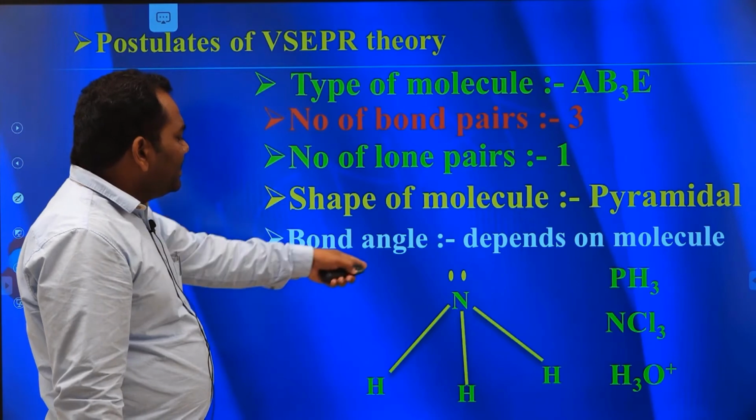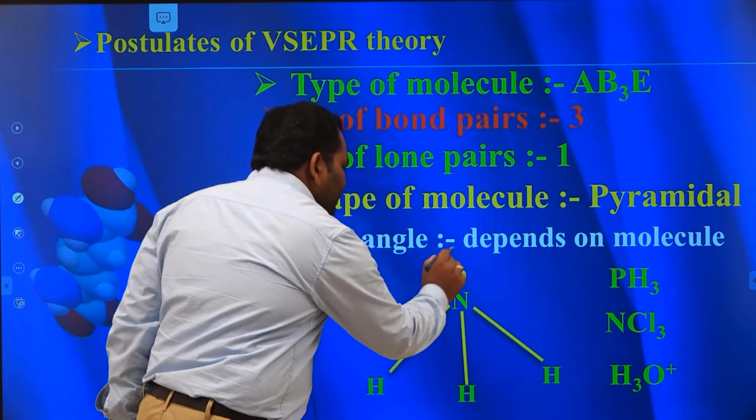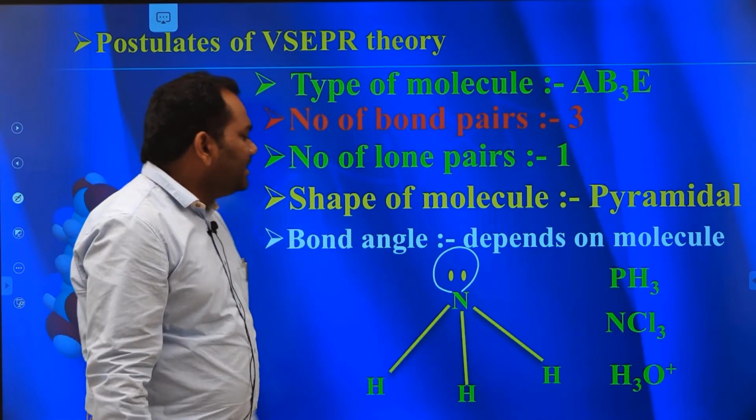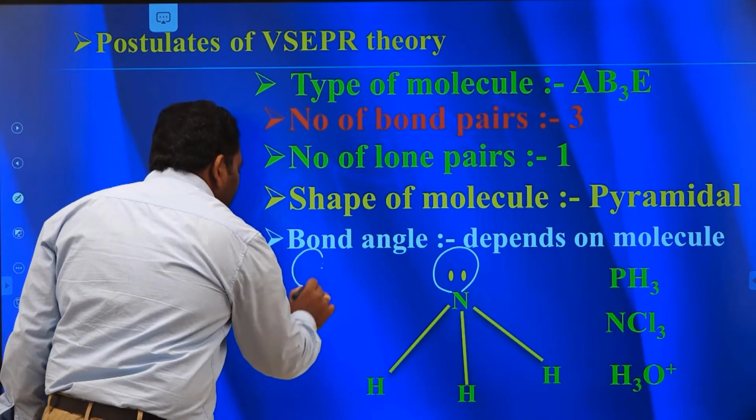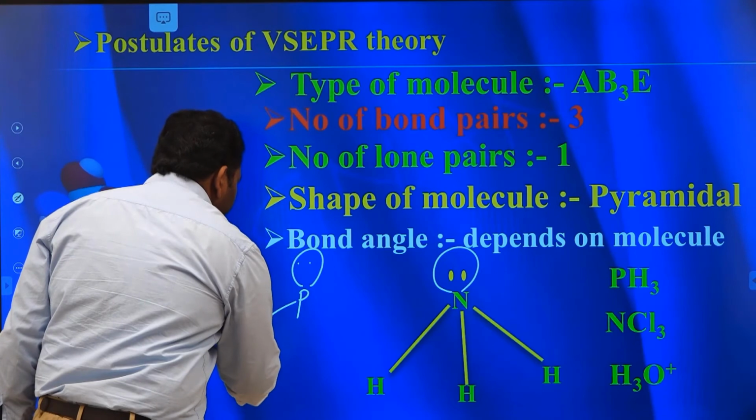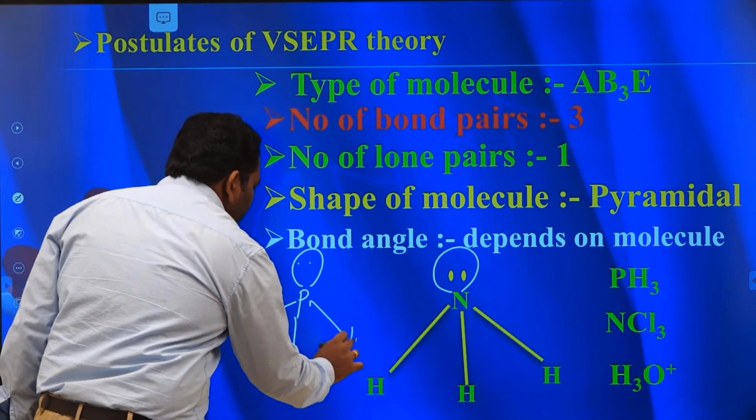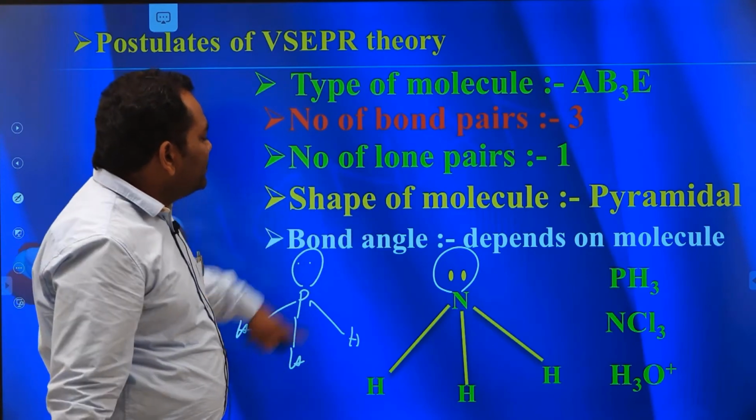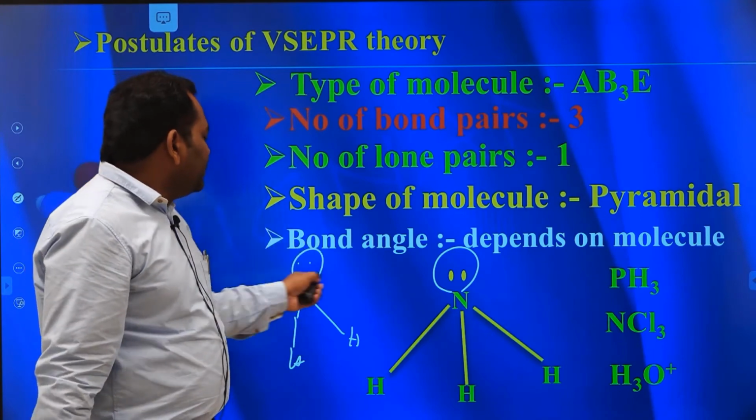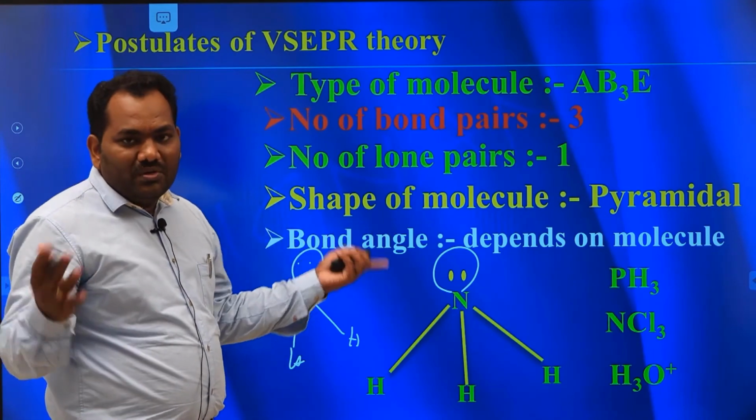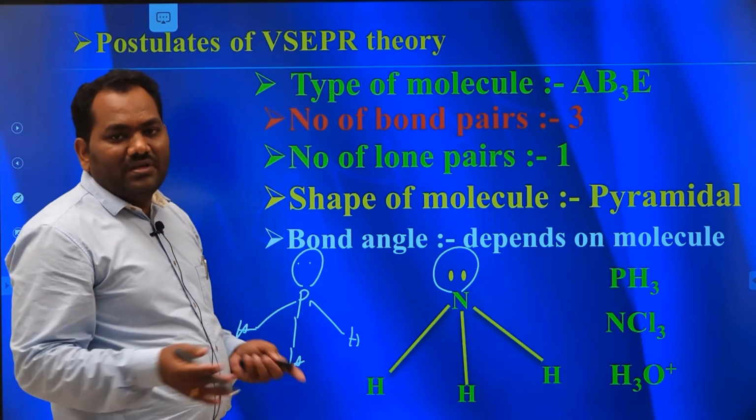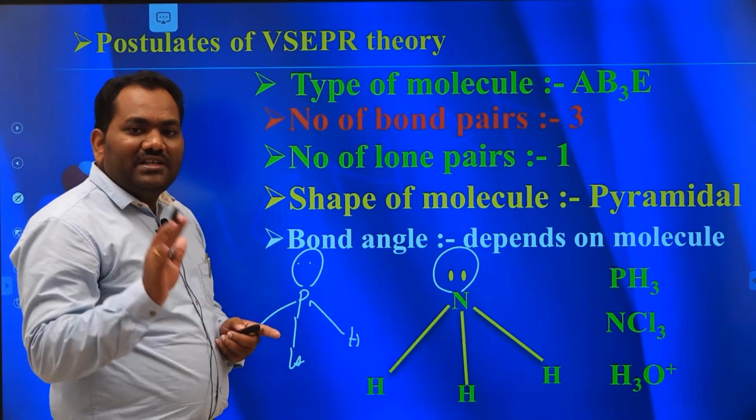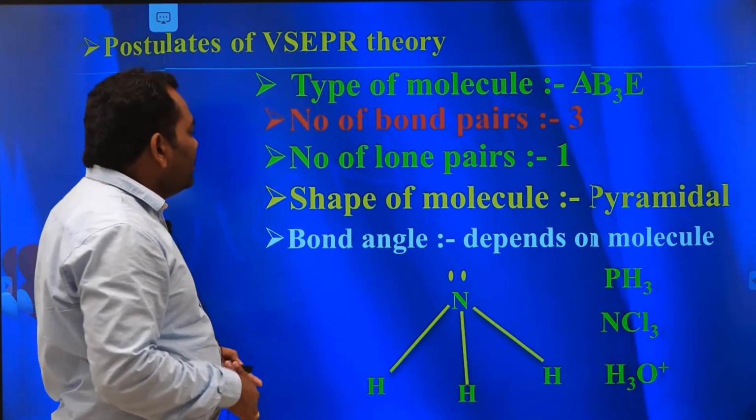Here this indicates the lone pair and these three indicate the bond pairs. Similarly, PH3 also has this same structure. Sometimes they ask which of the following molecules, NH3 or PH3, has the larger bond angle. Automatically the correct answer is NH3, which has the larger bond angle. Bond angle depends upon the electronegativity.